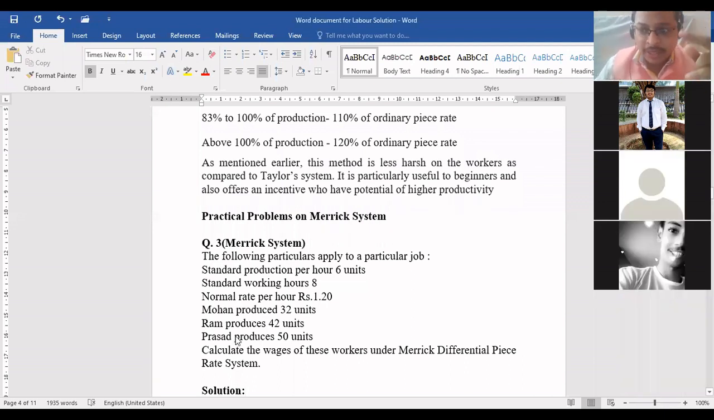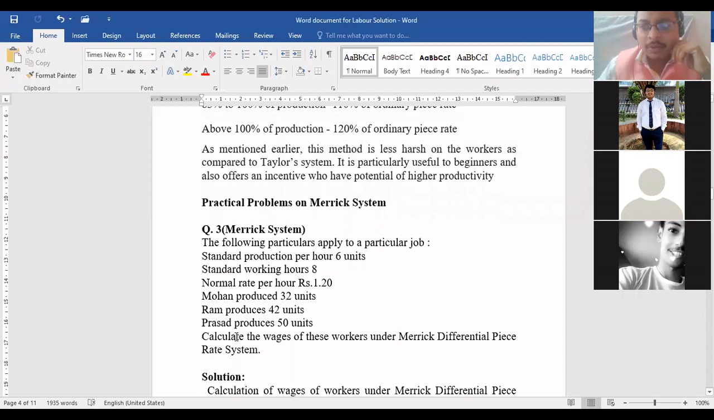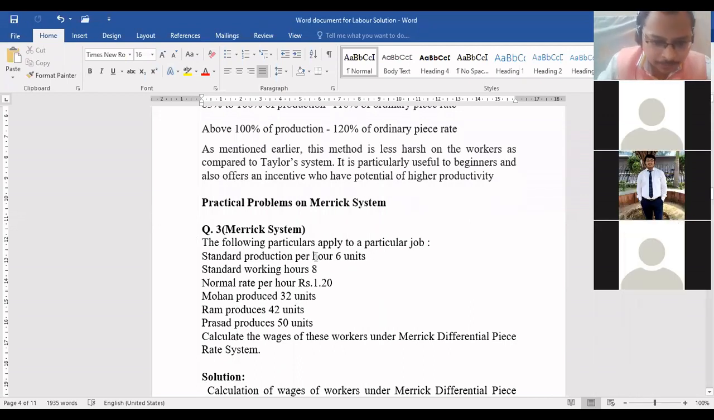Okay. See, Merrick plan. I said in the Merrick plan and in further plans, even in the Gantt plan and the Emerson plan also, we need to find out the efficiency. I just told you how to calculate the efficiency. Can you tell me how we will calculate the efficiency? Output produced upon standard output, multiplied by 100. Very good. Now see here, output into 100.